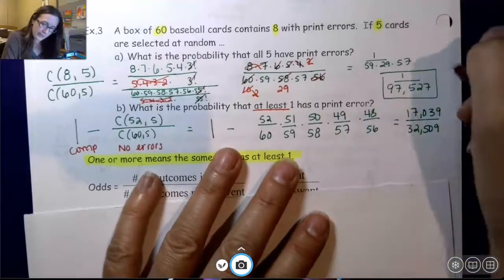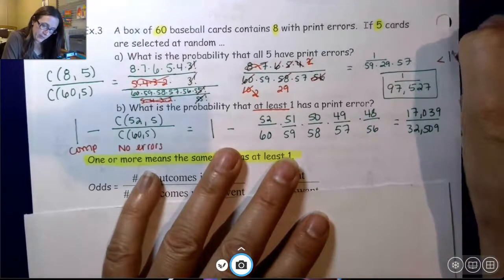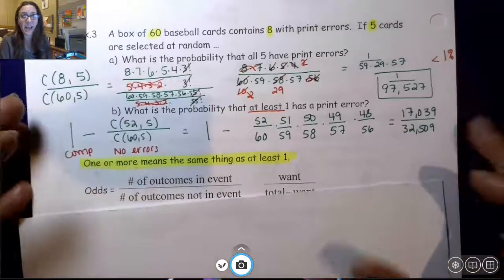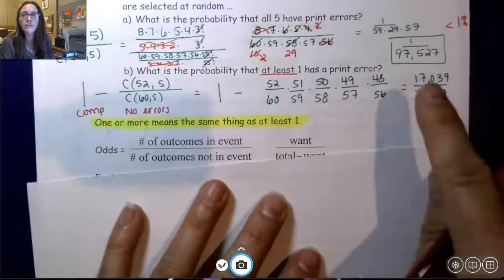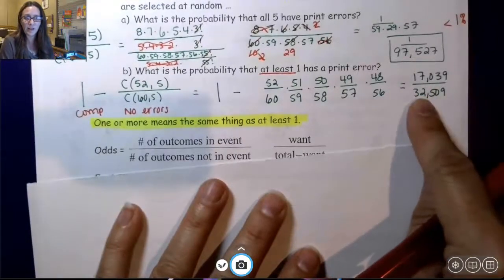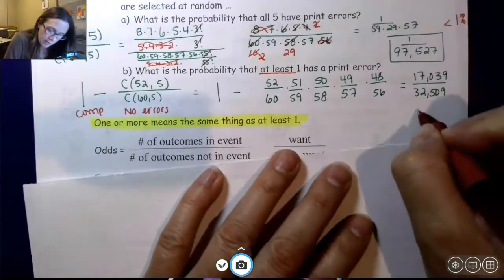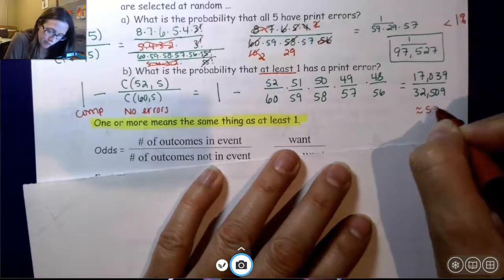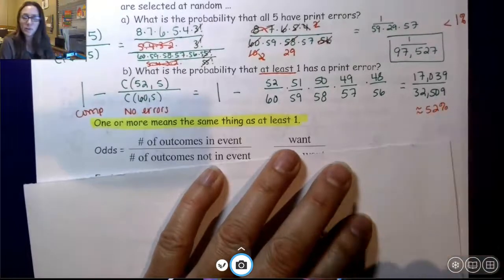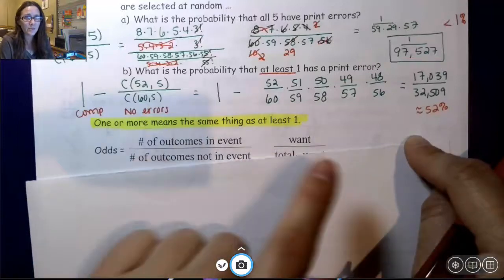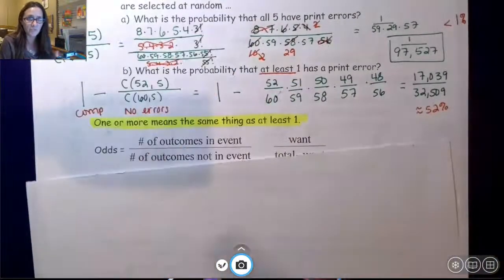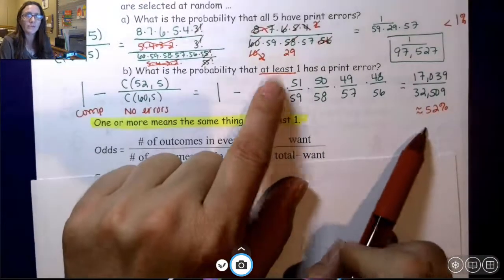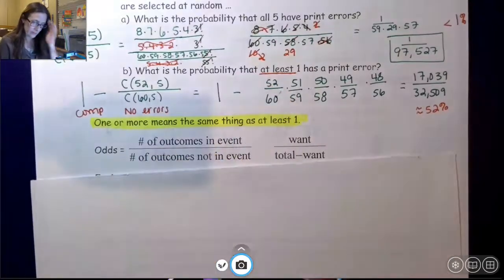This is going to be less than 1% chance. It's tiny, tiny. It's less than 0.5% chance. This one, when you actually calculate it, is about 52%. I'm pretty sure this one's about 52%, so this one's pretty likely that out of the 5 cards that you draw, you're going to have at least 1. It's a 52% chance.